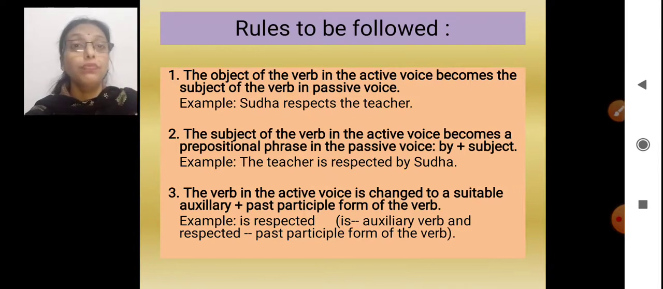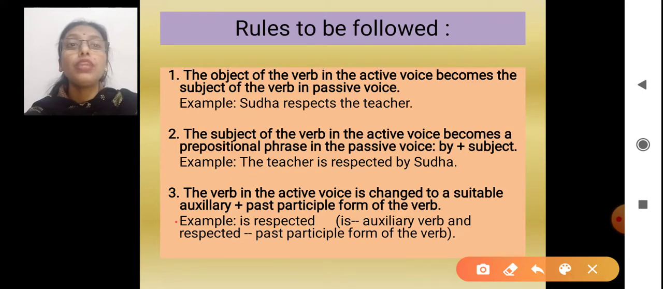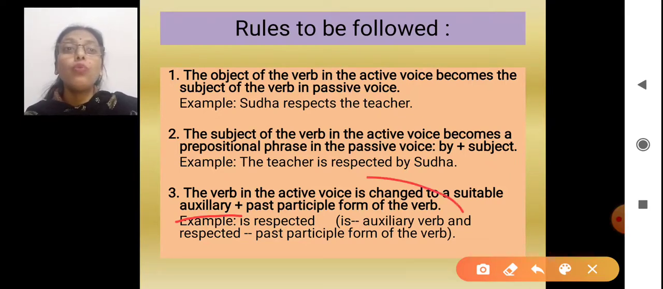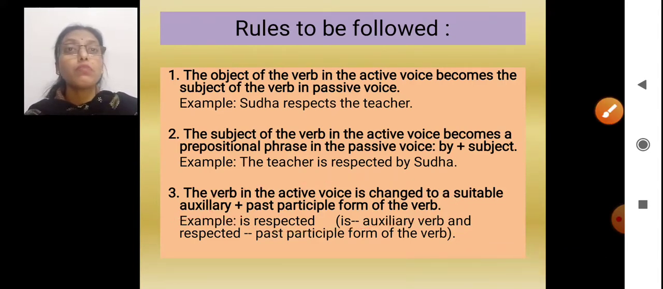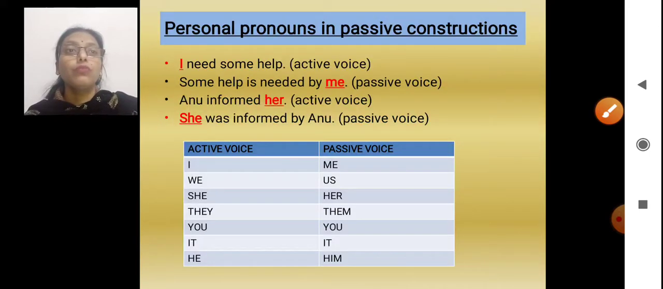And then what is the third thing we have to change? That is the verb. The verb will always change in a way that we have to put an auxiliary or a helping verb. With the helping verb, we will always write the past participle form of the verb.